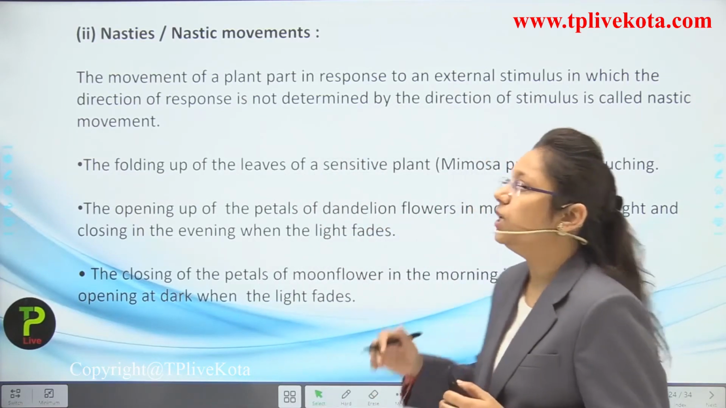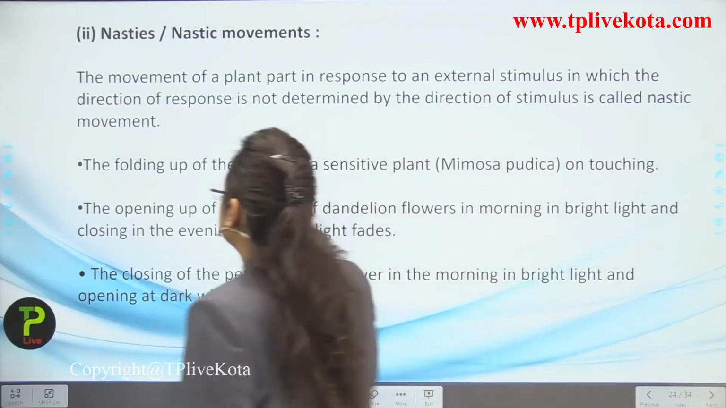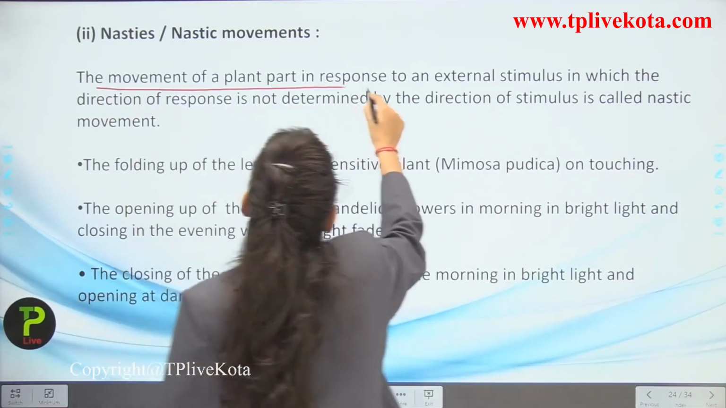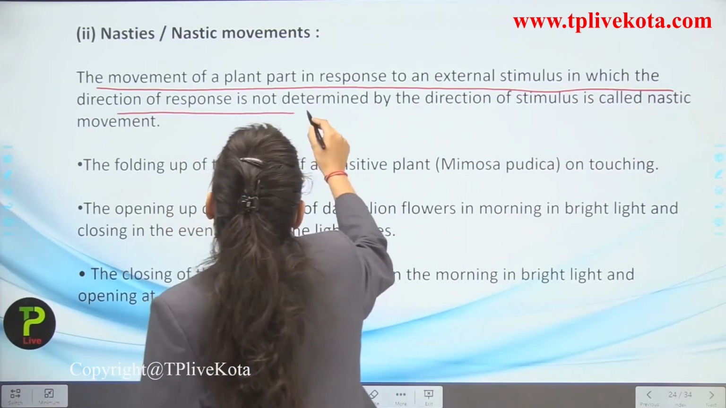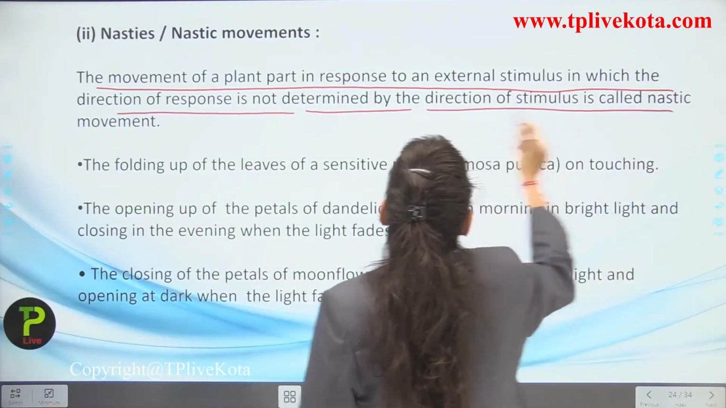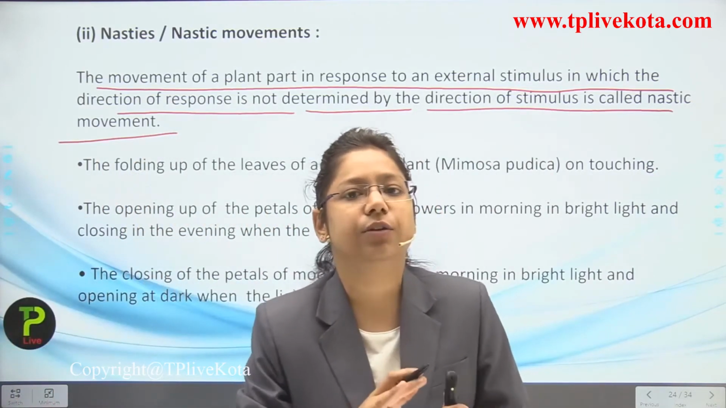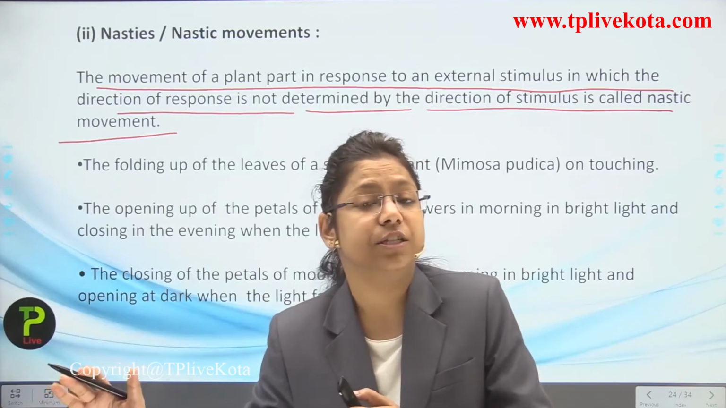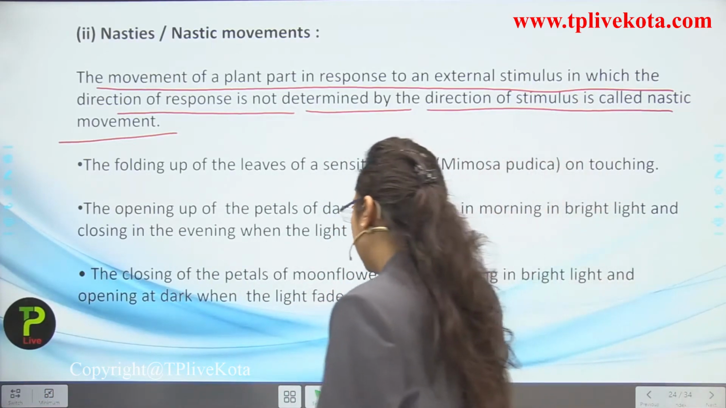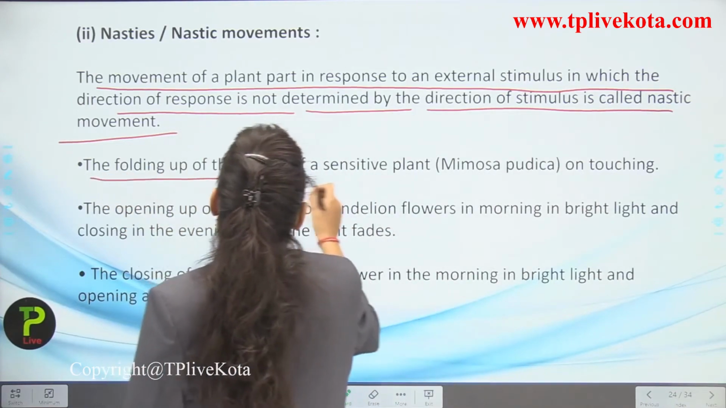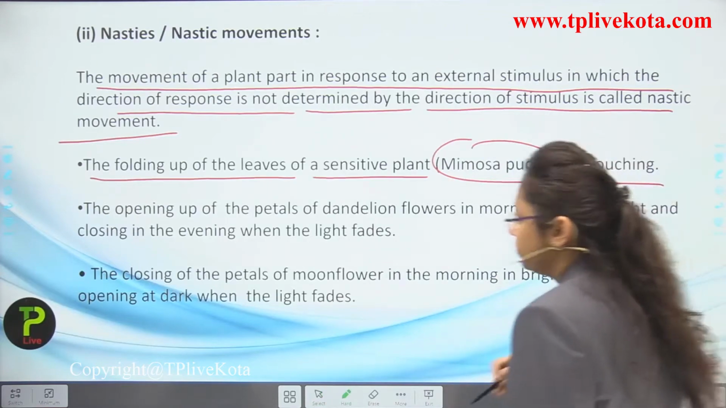Now students, we are going to learn about the next type of movement which is shown by the plants, that is known as what? The nastic movements, or known as nasties. So let us understand this thing. The movement of a plant part in response to external stimulus, in which the direction of response is not determined by direction of stimulus, is called the nastic movement. Means the direction of the response and the direction of the stimulus is totally different from each other. So let us see how this happens.